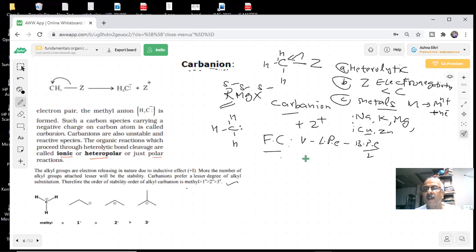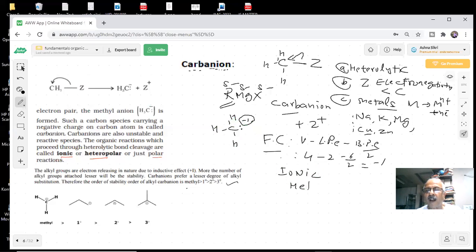So how many valence electrons are there in carbon? Tell me fast. Four. How many lone pairs of electrons? Two. How many bond pairs? Six. So how much is the answer? Minus one. So this is carrying a minus one charge, students. So here is a carbanion. That's what we are showing by one negative charge. So this is a carbanion, students, and this is an ionic reaction,